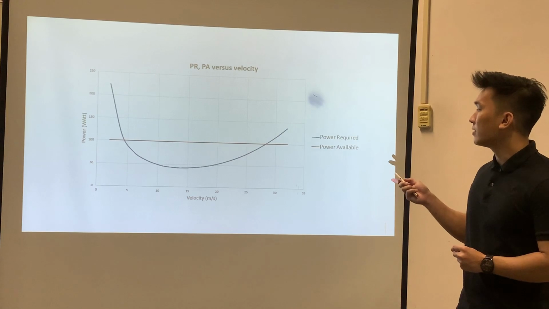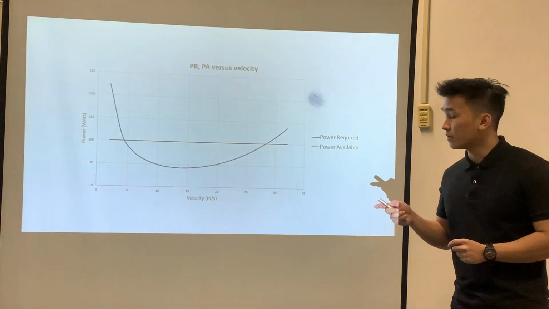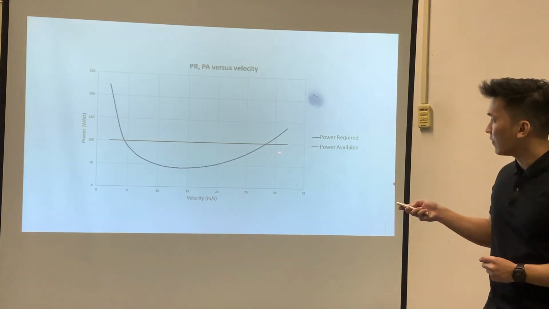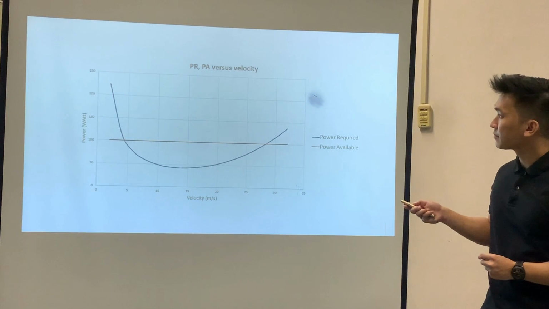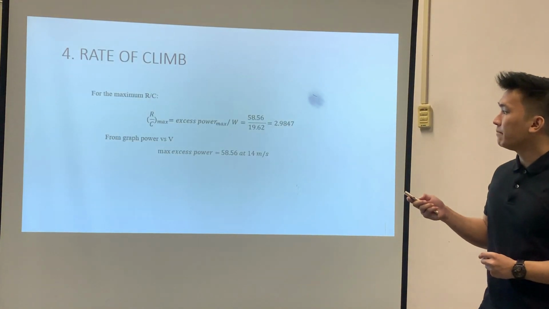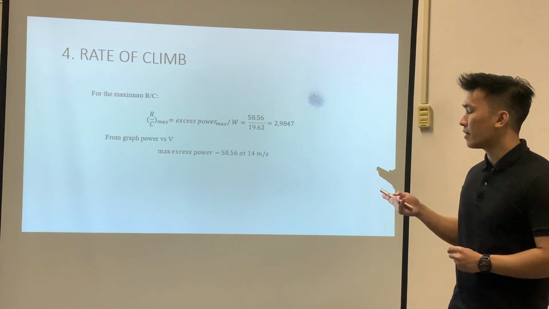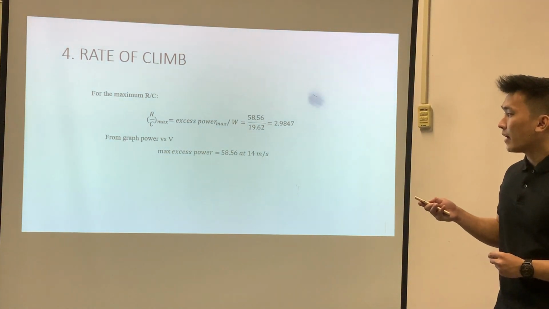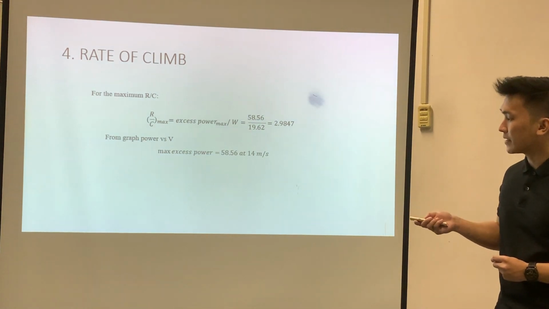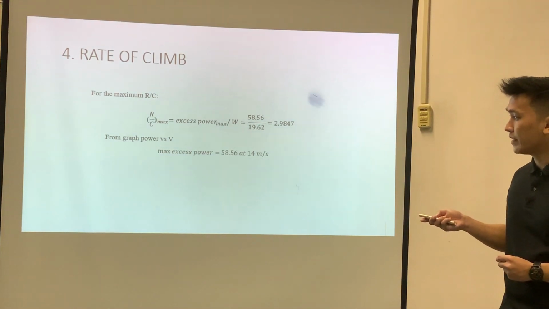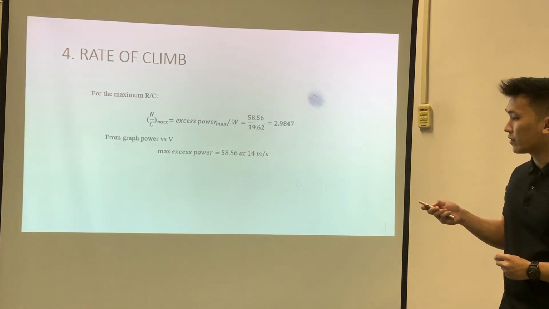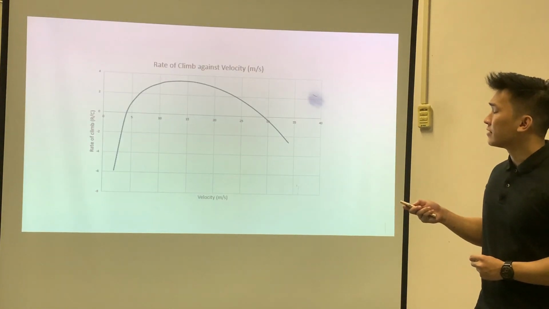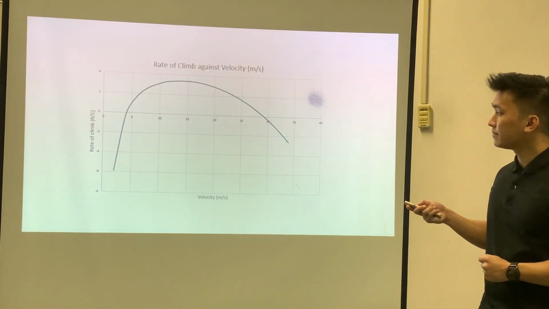So next is the power required and the power available graph. As we can see, this is the power available and this is the power required. For the rate of climb, we have the maximum. The rate of climb max is 2.9 at 7, and from the graph of power versus V, we got the maximum excess power at 58.56 watt at 14 meters per second. So this is the graph for rate of climb against velocity.